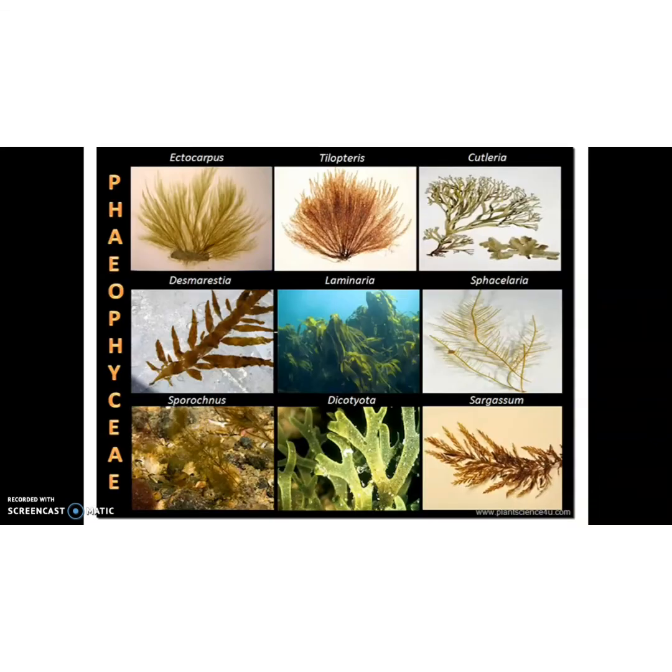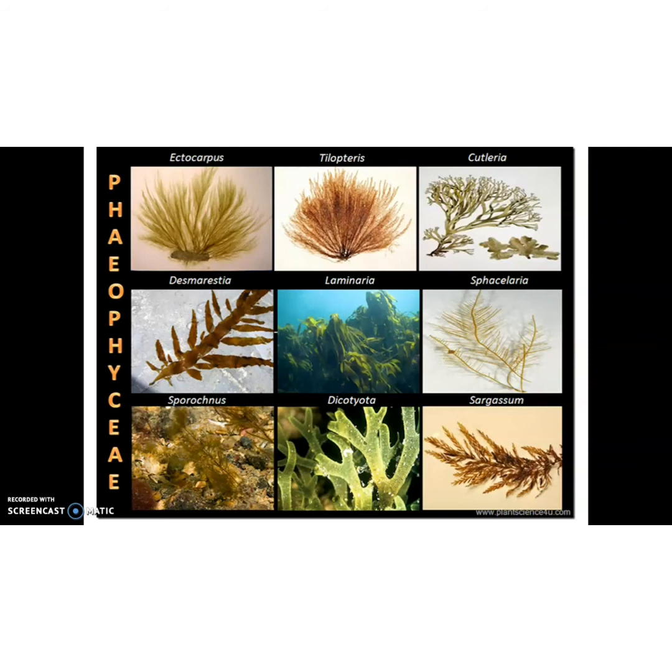And the members of Phaeophyceae possess chlorophyll A, chlorophyll C, carotenoid and xanthophyll. Carotenoid has an orange color like that of a carrot. Okay, the carrot's color is because of carotenoid. Then xanthophyll produces a yellow color. That's why the members of Phaeophyceae vary in color from olive green to various shades of brown. Okay, it depends upon the amount of the xanthophyll pigment, fucoxanthin, present in them.